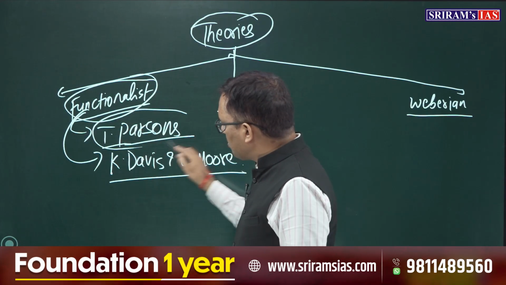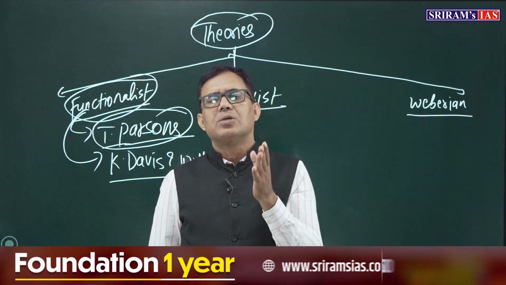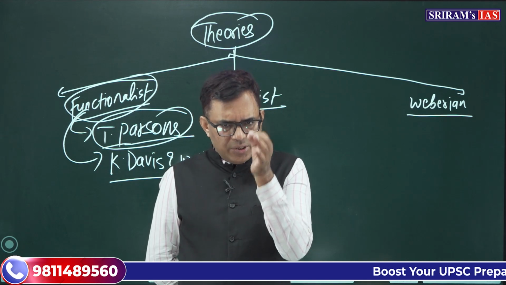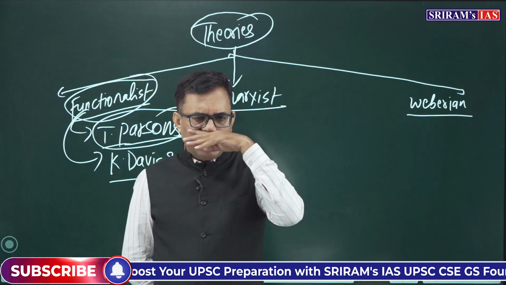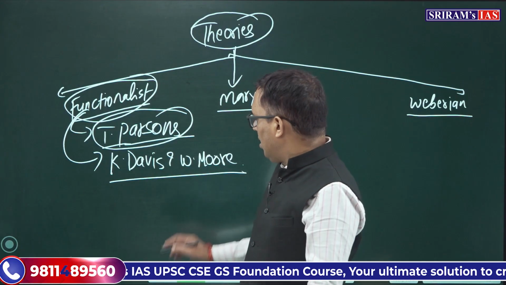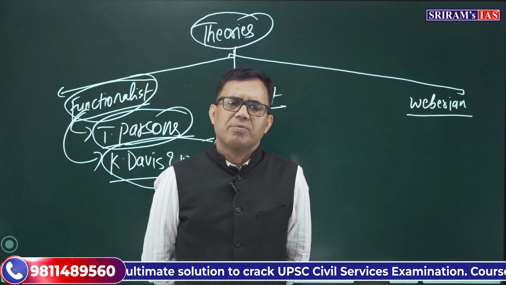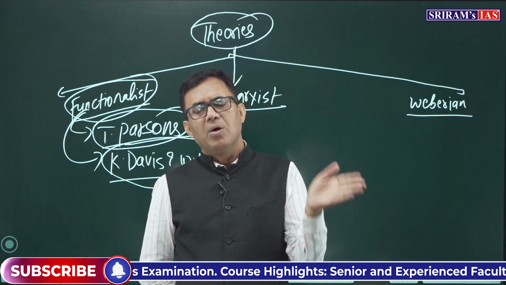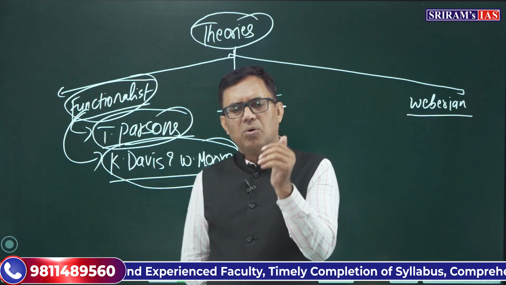Talcott Parsons, the first person, says social stratification is functional and inevitable in society. It is inevitable because it is derived from the shared values of society, and it is functional because it tries to integrate different sections of society by providing a different reward system. Kingsley Davis and Moore again develop the same ideas. Every society has some functional requirements that must be fulfilled if society has to survive. One such functional need is role allocation and role performance.